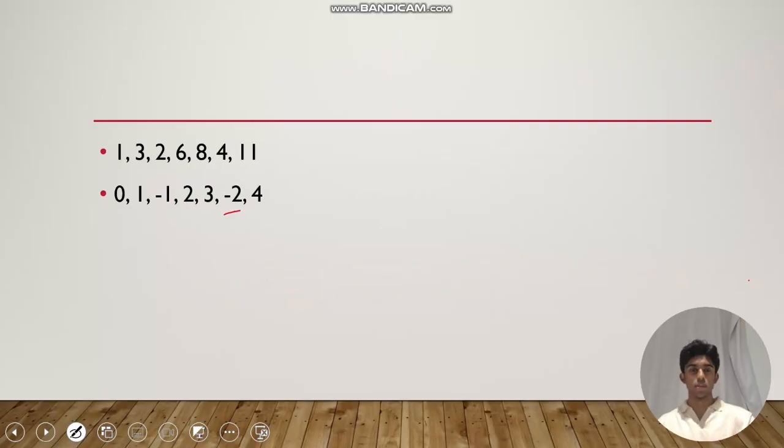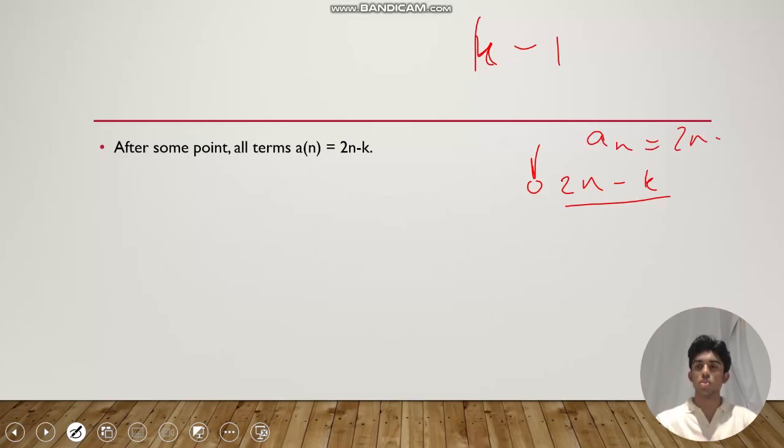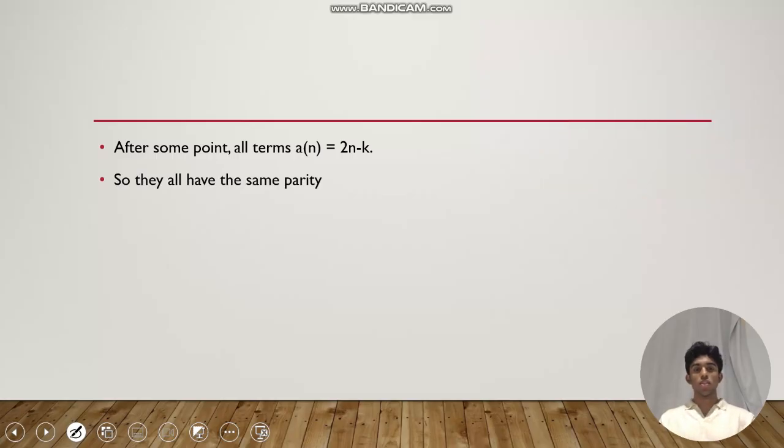So we went from 13 to 11. That means after k minus 1 reductions, every term after the final reduction, so let's say this point here is the final reduction, every other term becomes 2n minus k. So we have an equals 2n minus k eventually, right? Now, if k is even, an is eventually always even. But if k is odd, an is eventually always odd. So all terms have the same parity. Parity just means whether it's odd or whether it's even. All terms have the same parity.